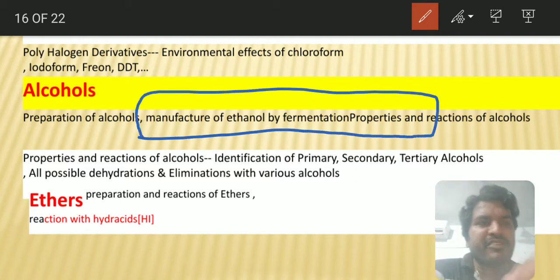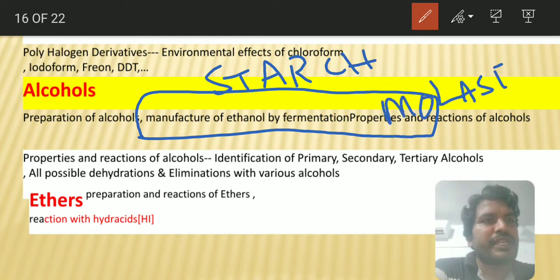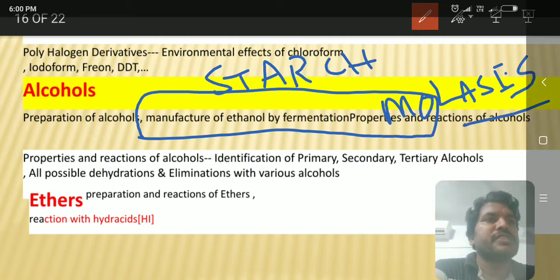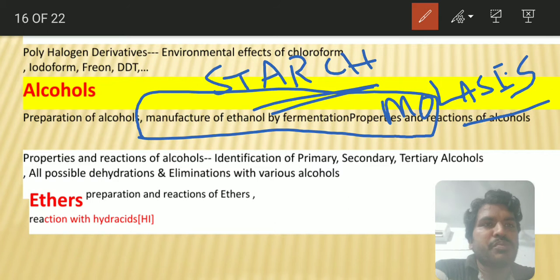Why I am telling you about the fermentation method is that we can produce alcohol from starch and we can produce alcohol from molasses. In both cases, we depend upon the enzyme, since these are related to enzyme catalysis, so be careful with the enzymes and everything.